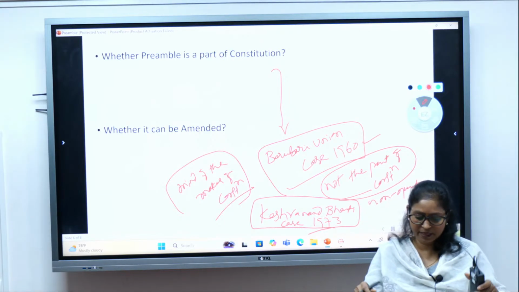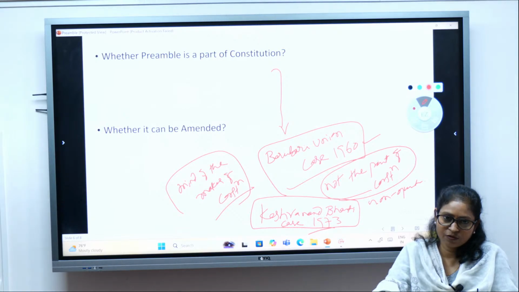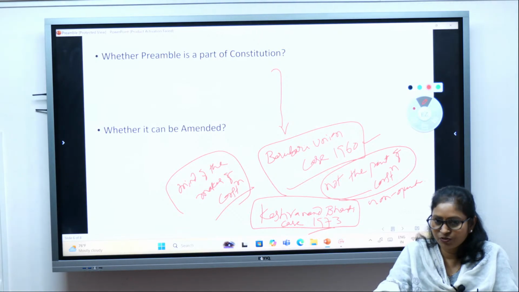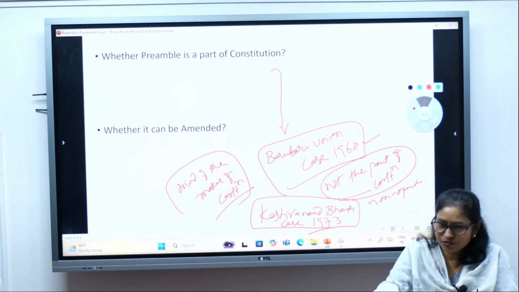You will be coming across this case many a time, because it made the judiciary really powerful through the doctrine of basic structure. It is in this case that the doctrine of basic structure was invented by the Supreme Court, and it has made the constitution very powerful, and also the judiciary.